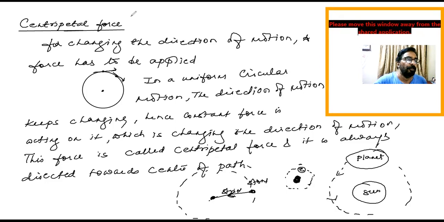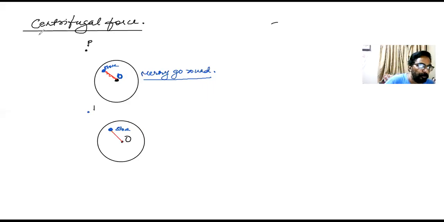Now, children, we go to another type of force called centrifugal force. Now, what is the centrifugal force? Here, you can call it a merry-go-round, or just say a rotating disc. Rotating disc.